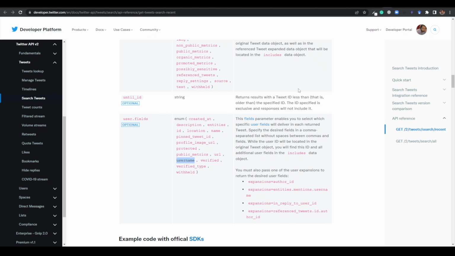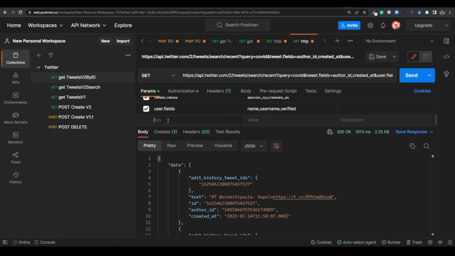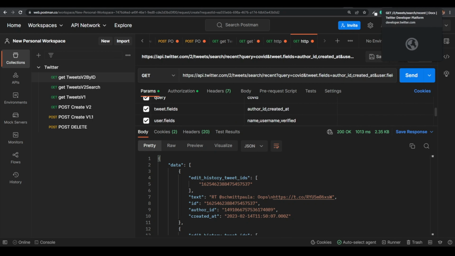Yeah, you are not getting user fields, and the reason for that is it allows you to select these user fields, but you must also pass one of the user expansions to return the desired fields. So expansions should be author ID and something like that, whatever you want to get from that. So I will use expansions, and what you want to get, you want to get user fields name, user field username, and user field verified.